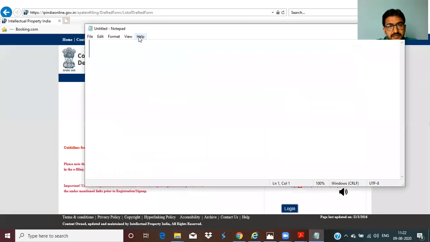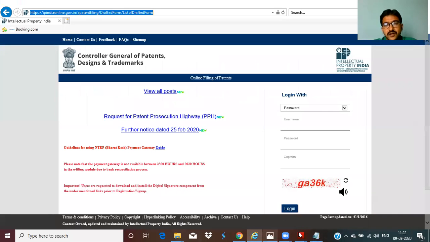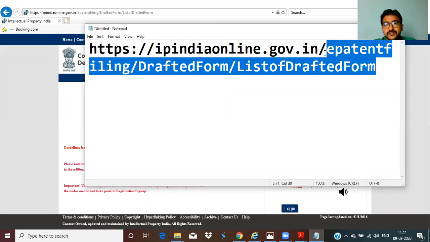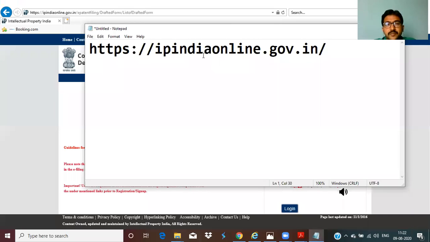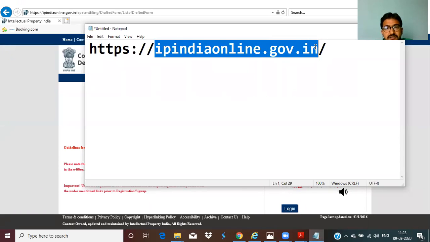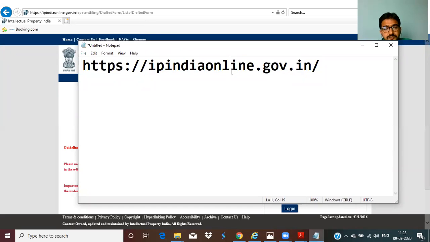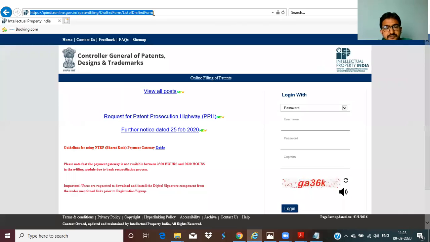The website for this is IP India Online, ipindiaonline.gov.in. You need to go to this website. I'm going to this website.